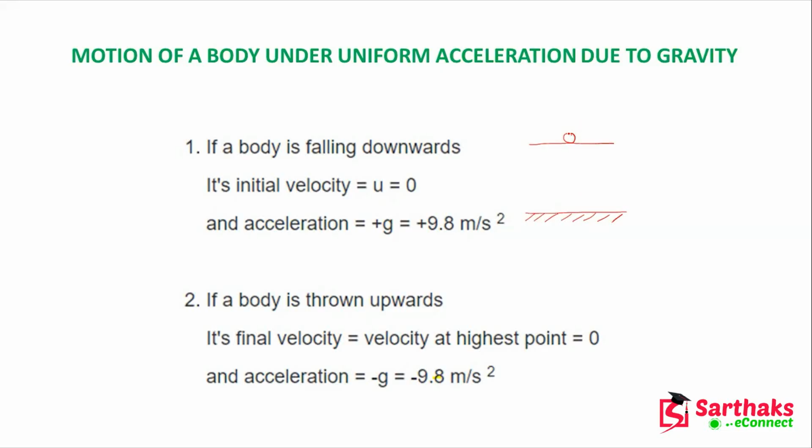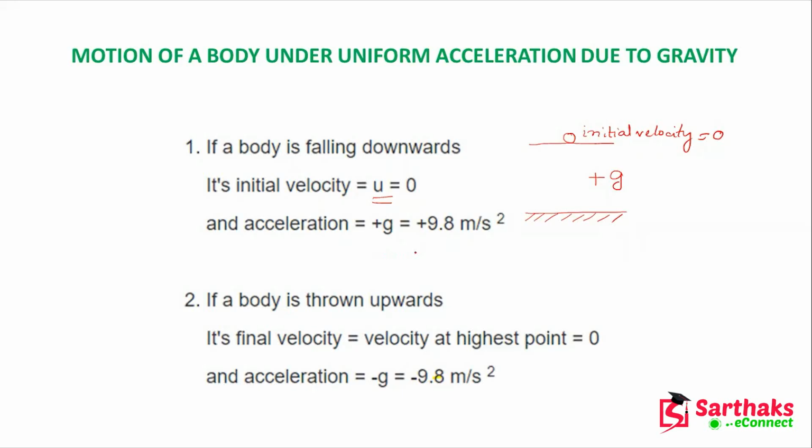Here, if I am throwing one particle, the initial velocity will be 0 and it is denoted by u. The initial velocity equals 0. And we have seen this whenever we discussed the laws of motion. And at that time, what will be the acceleration? That is plus g. And g, you know, is the acceleration due to gravity, and it is plus 9.8 meter per second square.